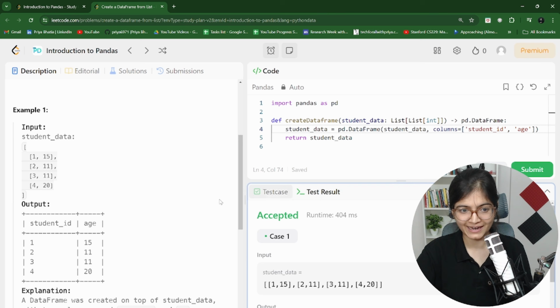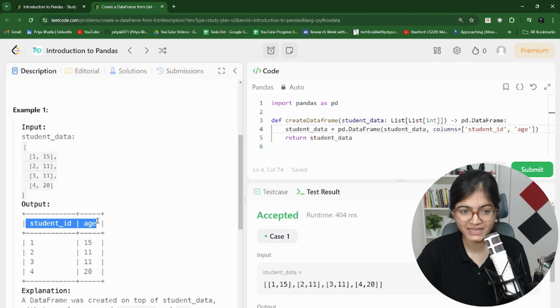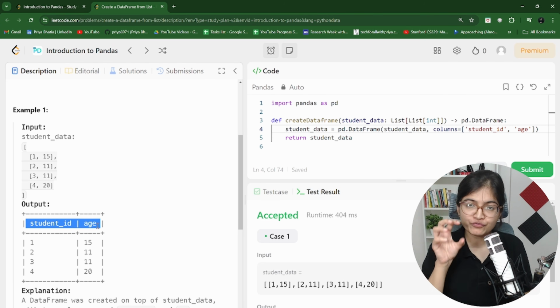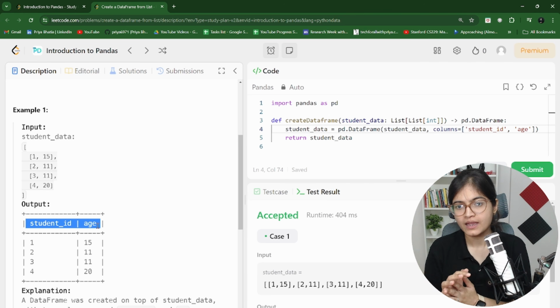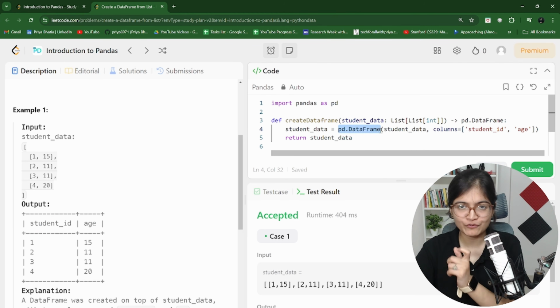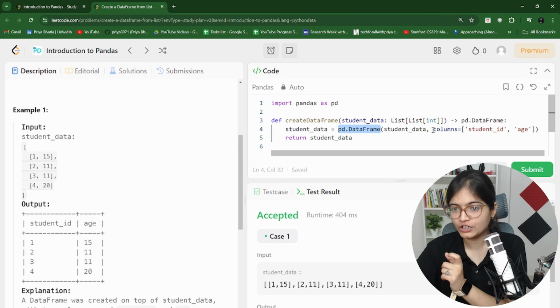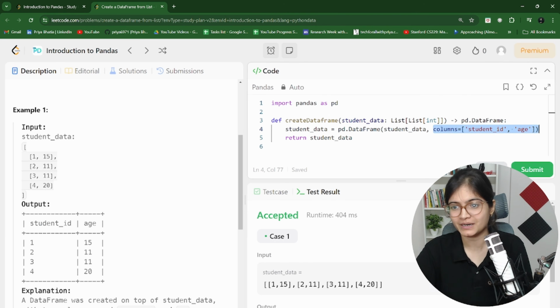So this is where you will get an idea. You have to make sure that whatever the expected output is given to you, you frame your result in that manner only. Otherwise your test cases will not pass and you will face trouble. This is what usually happens in interviews. Many students have the awareness of what kind of functions to use, but they don't know how to show the platform the kind of result we expect. We have an expectation, so you have to showcase it exactly. For example, previously I used the same function, but I did not use the same columns, and that is why it showed me the error. But now it is working fine.